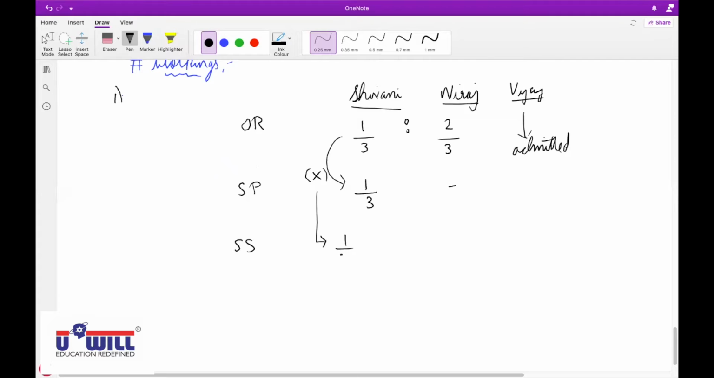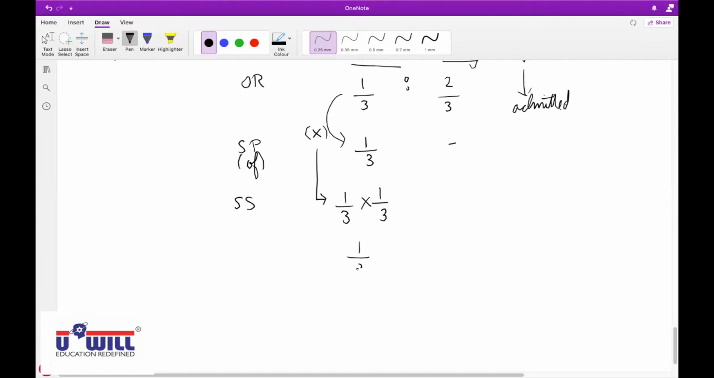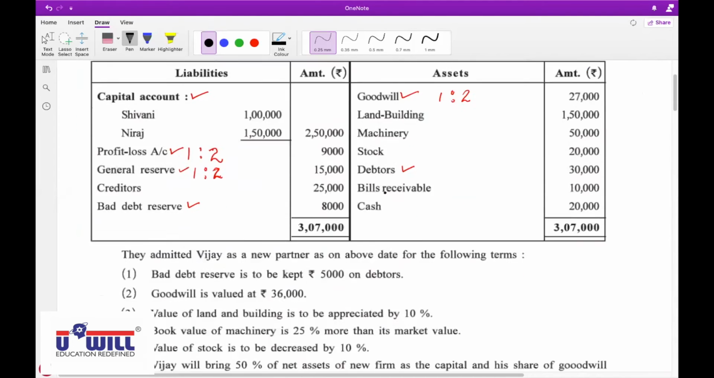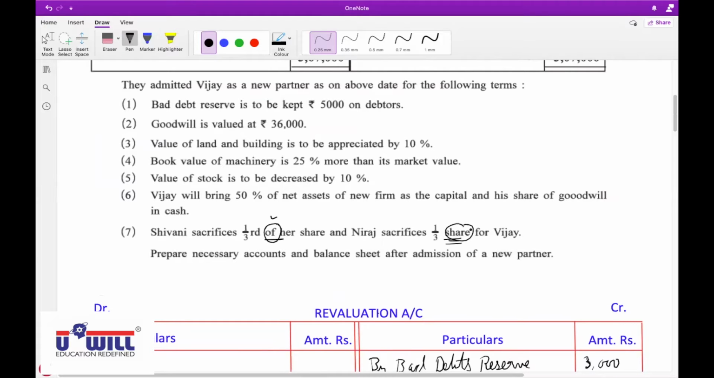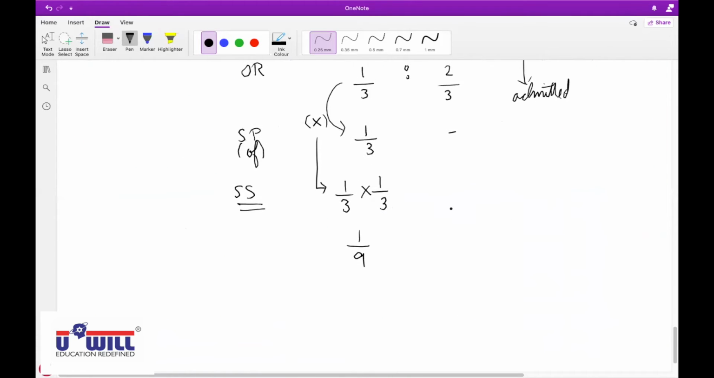Okay, "of" is given. So if Shivani sacrifices 1/3 of her share, which is again 1/3, what is she actually sacrificing? 1/3 into 1/3, 1/9. And the sacrifice share for Neeraj is directly given as 1/3 because it is given Neeraj sacrifices 1/3 share for Vijay. It is not given 1/3 of his share as it is given in Shivani, 1/3 of her share. So 1/3 is directly the sacrifice of Neeraj.